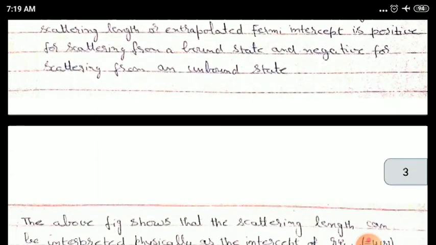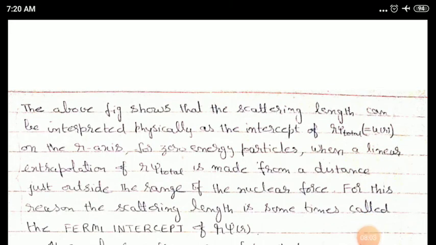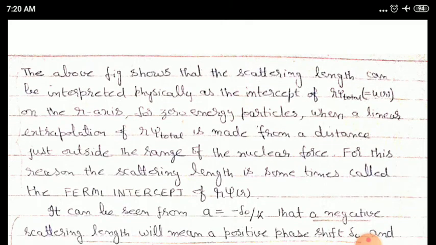So the above figure shows that the scattering length can be interpreted physically as the intercept of r psi total, which is equal to the modified radial wave function u r, on the r axis for zero energy particles when a linear extrapolation of r psi total is made from a distance just outside the range of the nuclear force. For this reason only, the scattering length is sometimes called the Fermi intercept of r psi total.